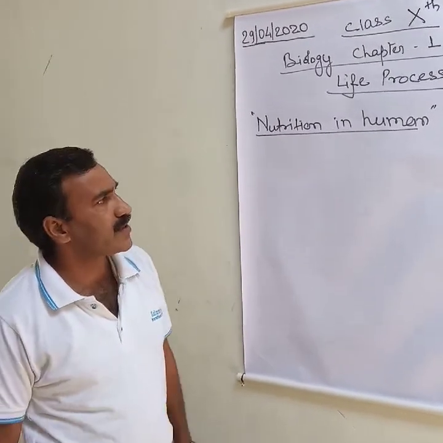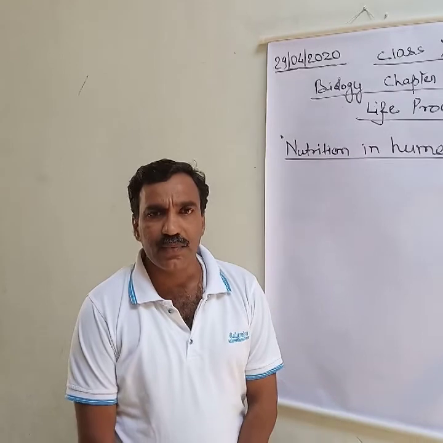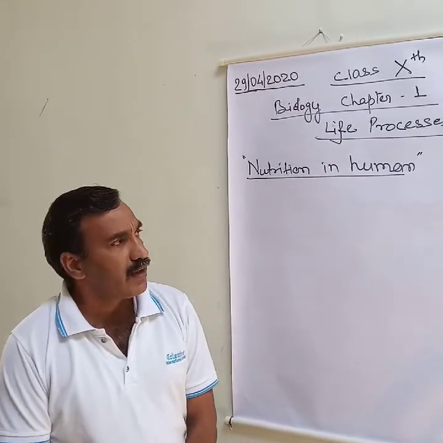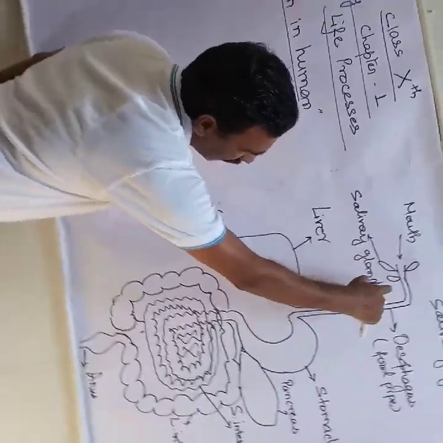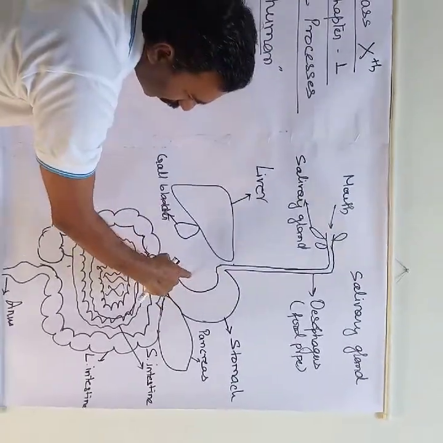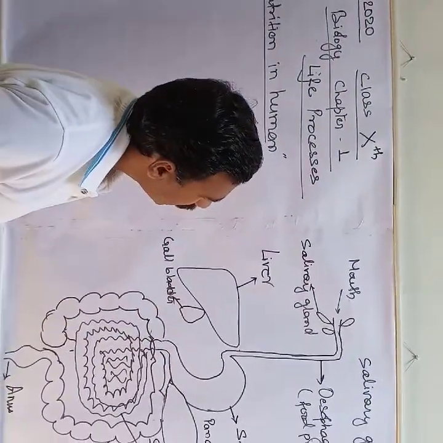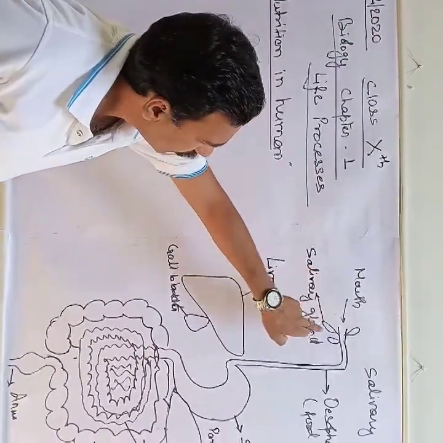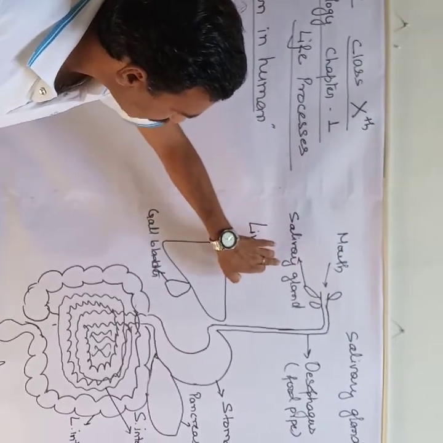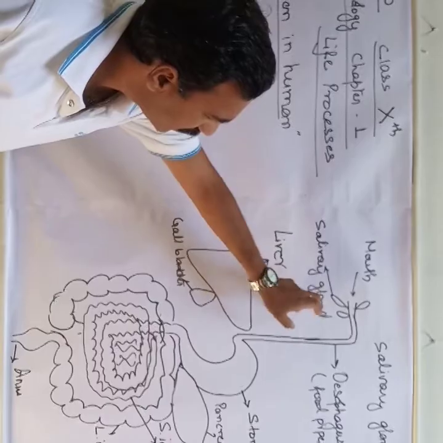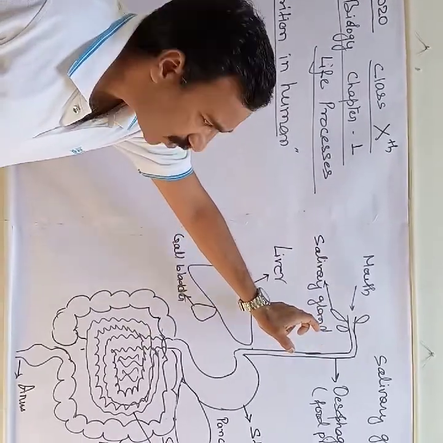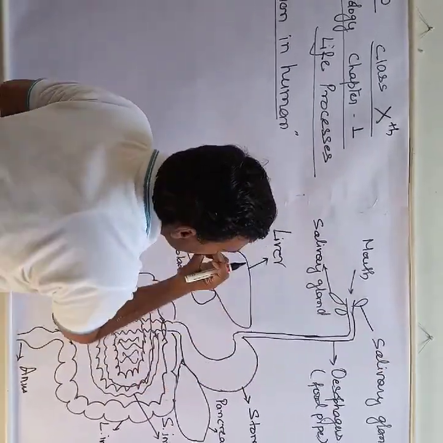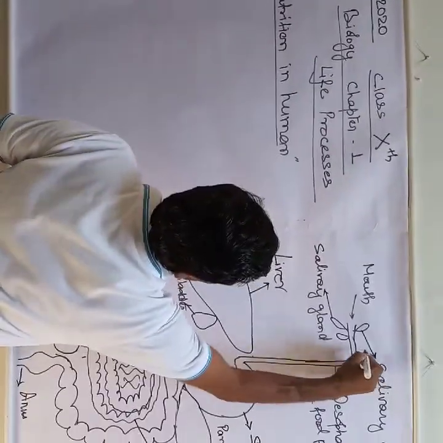Dear students, nutrition in human is very important because several factors and several other glands are also involved in it. If you see here, this is a diagram of the human digestive system, which starts from our mouth. Here you can see some glands. These glands are named salivary glands. They secrete an enzyme called salivary enzyme. These glands are salivary, and they are more than one in number.